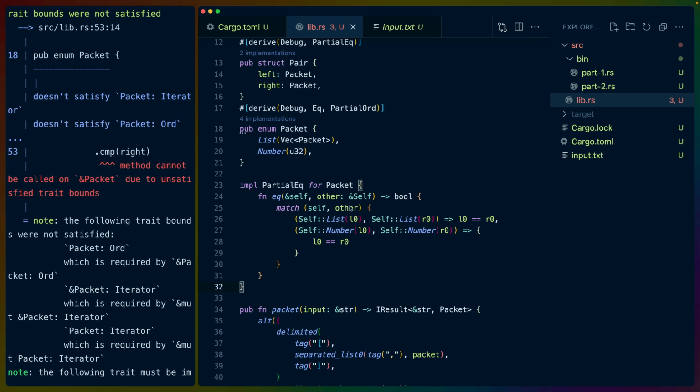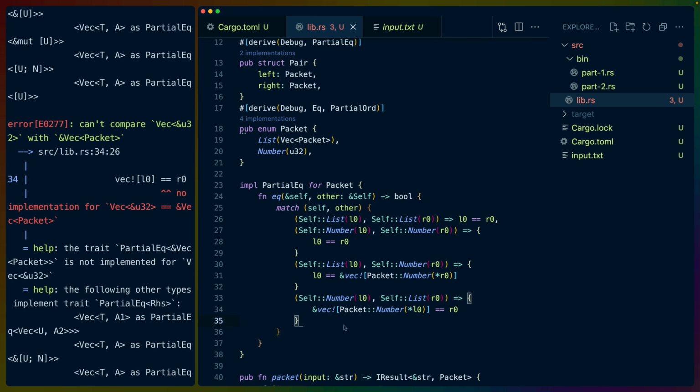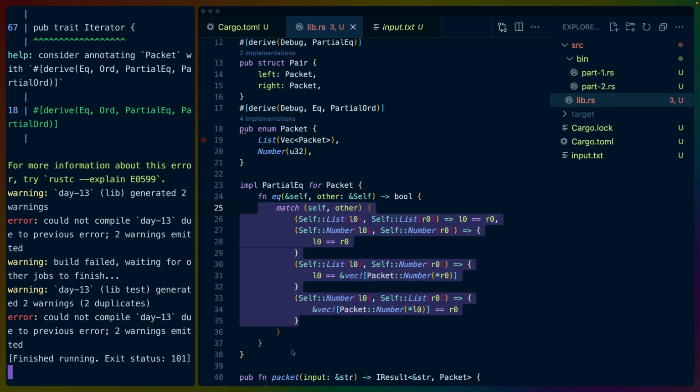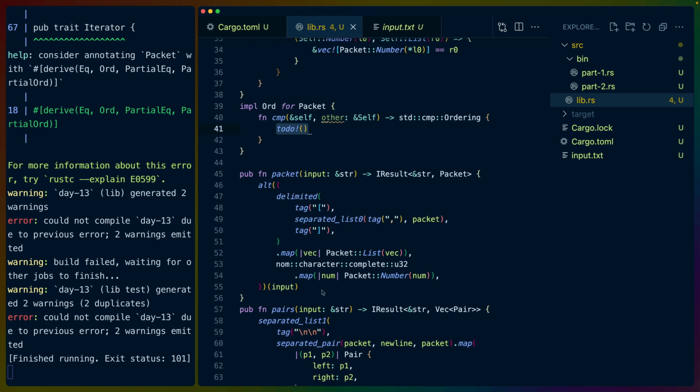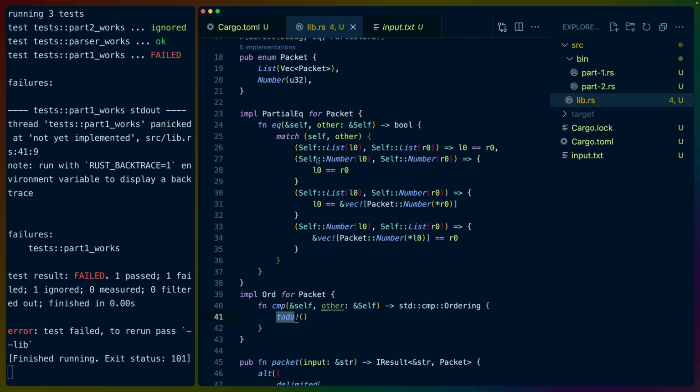So for partial equality specifically, we have to match on self and other. Interestingly, this only wrote out two options for us: self-list to other-list and self-number to other-number. So I believe this is our full match. We still need Ord technically, so let's do impl Ord while we're here. Implement missing members. It'll just be a todo, so it'll fail.